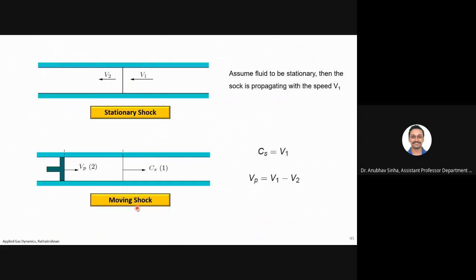As we have discussed, if the fluid is stationary, the shock is moving into the fluid with velocity v1. Here it is cs, so cs will be equal to v1, right? And vp is basically the velocity behind the shock. So vp will be v1 minus v2. Is this clear to everyone? That is how we are transforming from a stationary shock to a moving shock. We have just done some vector addition, that's all.